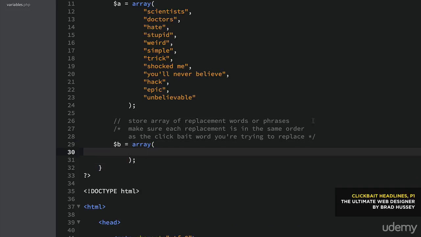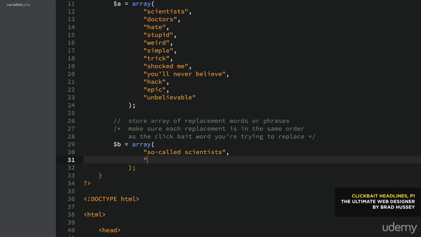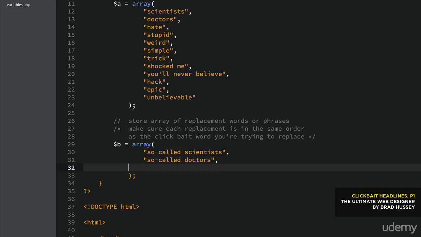In here, in the same order, make replacement words for what these will be. So instead of scientists, you could say so-called scientists, or the next one will be doctors, so-called doctors. And you get the idea. You just put them in the order of these keywords here to replace them.